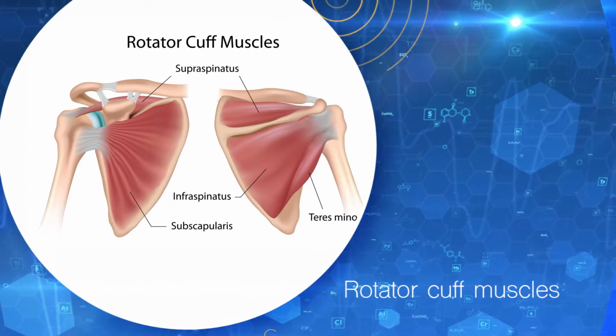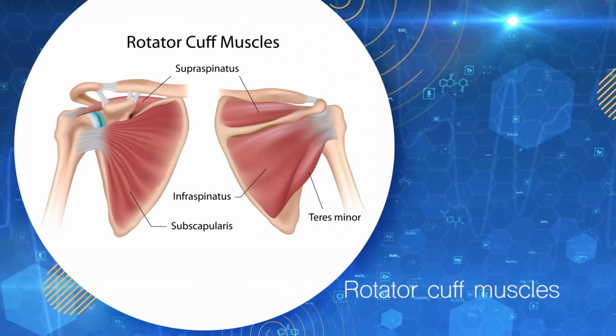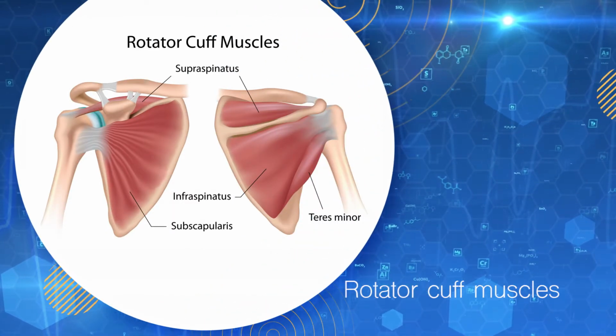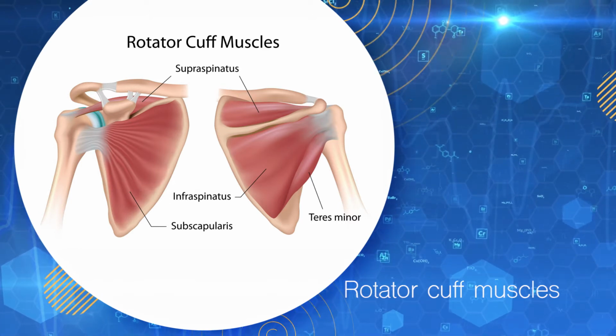Now I am coming to the second important thing in the shoulder. What is that? The shoulder has important muscles called the rotator cuff muscles. If you look at the rotator cuff muscles, it is basically 4 muscles: supraspinatus, infraspinatus, teres minor and subscapularis. When a patient complains of muscle tear in the shoulder, one of these muscles is torn, and usually it is the supraspinatus. If you look at the rotator cuff pathology, it can be of 2 types. It can be a tendinitis or it can be a proper tear.